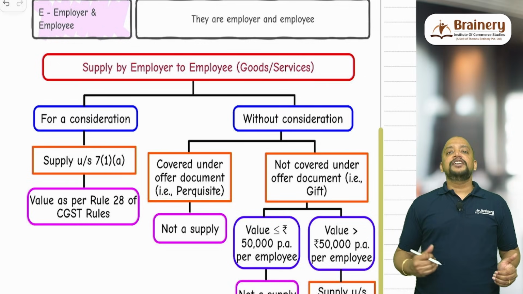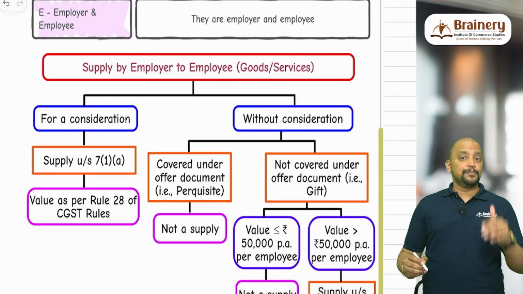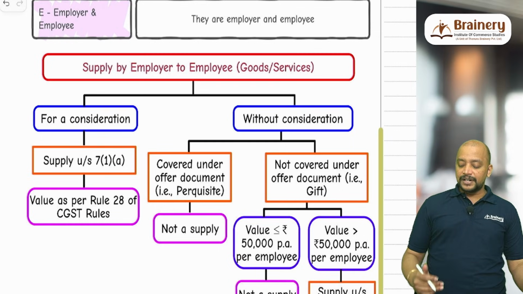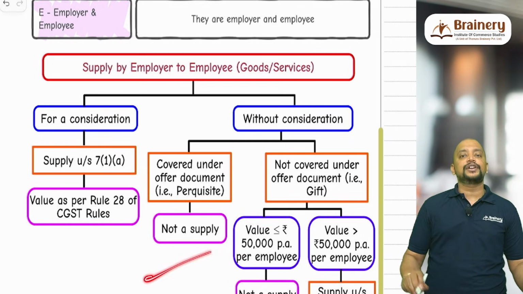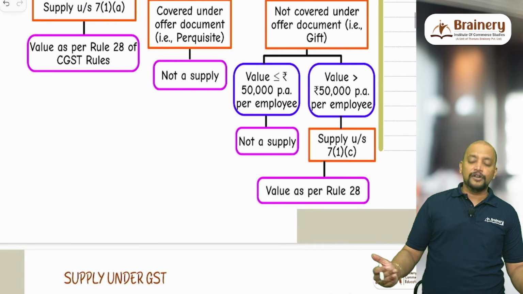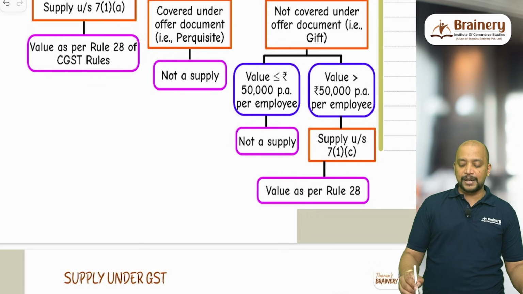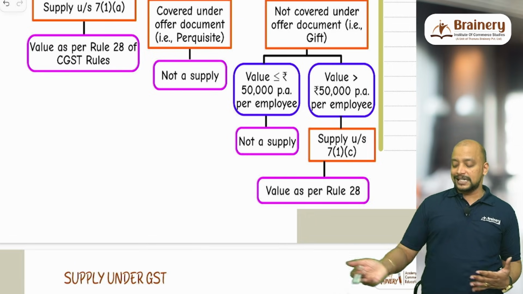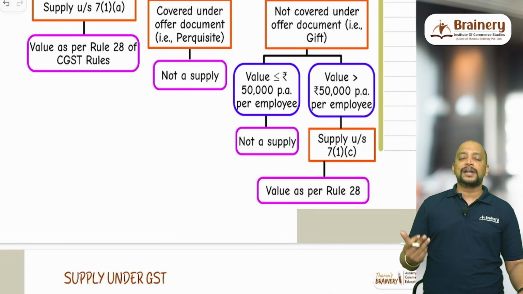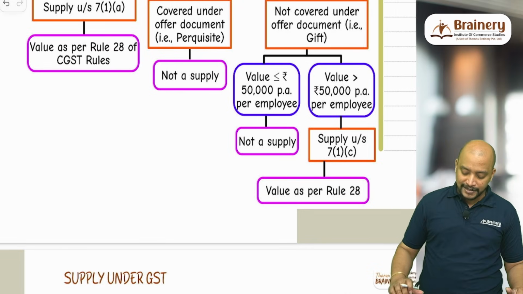Then suppose employer is giving either goods or services without consideration to the employee, then this is what I told you, it can be either perquisite or it can be gift. If it is covered under offer document, then it will be perquisite, not a supply. If it is not covered under offer document, then it will be gift, and we need to check the value of gift. If the value of gift does not exceed 50,000 rupees per annum per employee, then it is not a supply. If it exceeds, then entirely it will be treated as supply under 7(1)(c), and as it becomes supply, it's a related party transaction, and we need to determine the value as per rule 28.